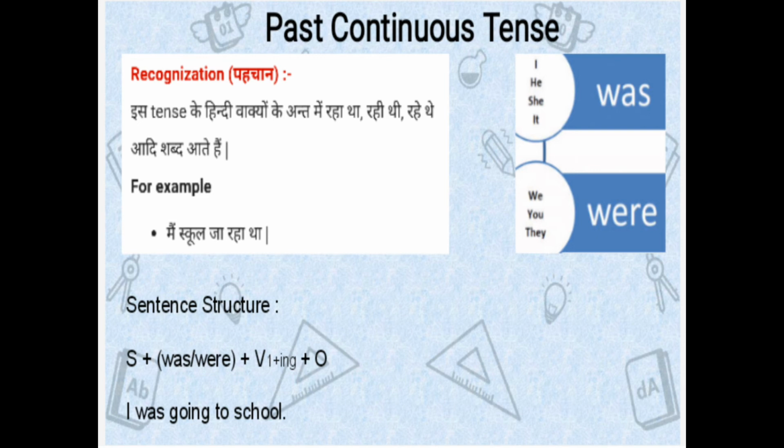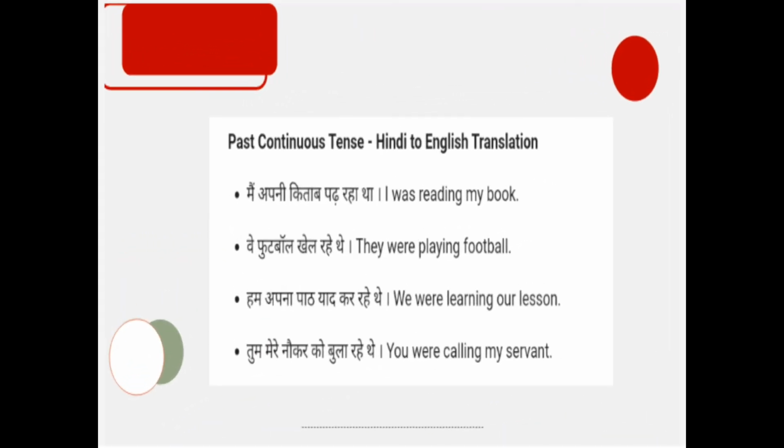Then what is the verb in this sentence? Verb is go. Right? Go plus ing, then object. To school. I was going to school. These are some examples of past continuous tense which you can practice.